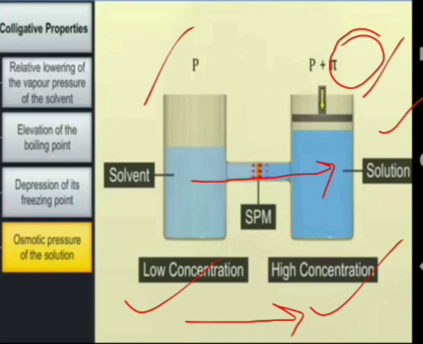So to stop osmosis, we must apply osmotic pressure on the solution side, or the higher concentration side, so that there will be no movement of solvent particles. That pressure is said to be the osmotic pressure, which restricts the movement of solvent from low concentration to high concentration.